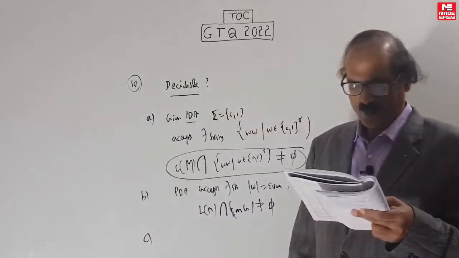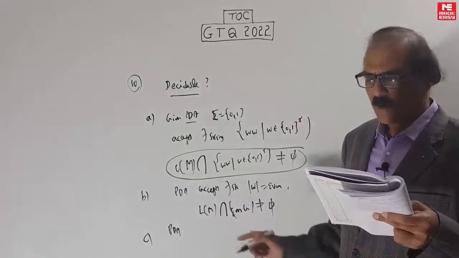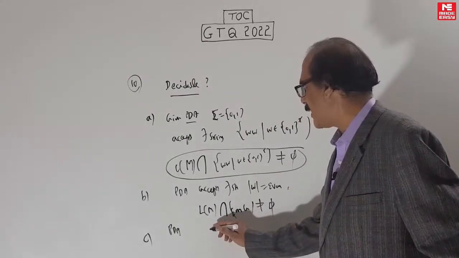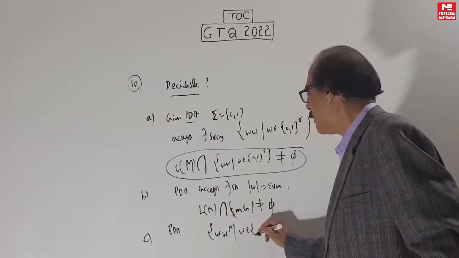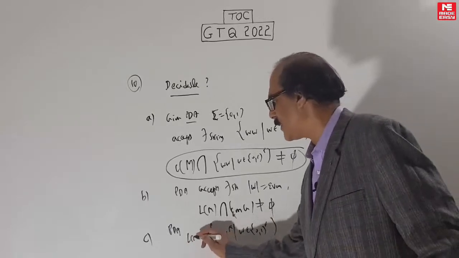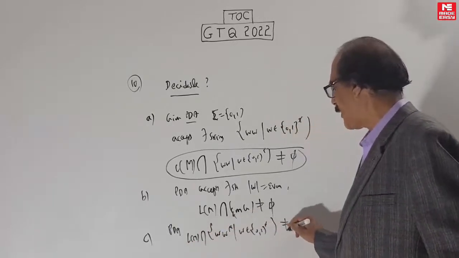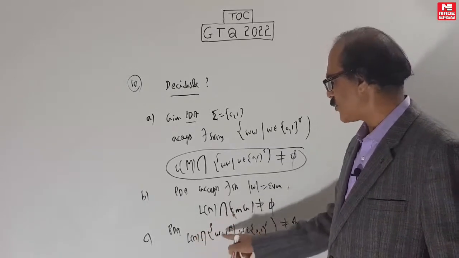C. Whether a given PDA again accepts some string, but now they are asking for some string in the form of WWR, W belongs to {0,1}*. How will you do this? Again you can do it like this: L(M) intersection this language is not equal to empty set. This means that the PDA accepts some string in this form.